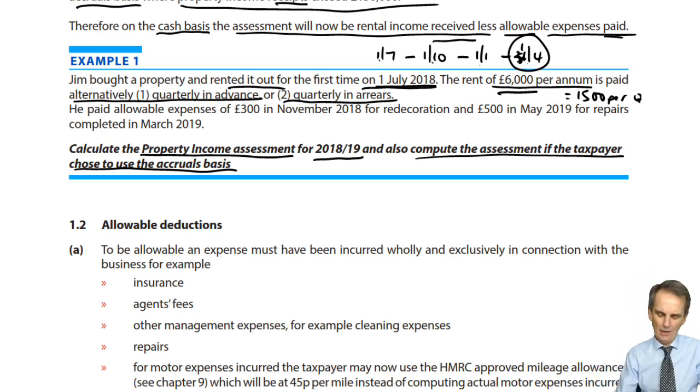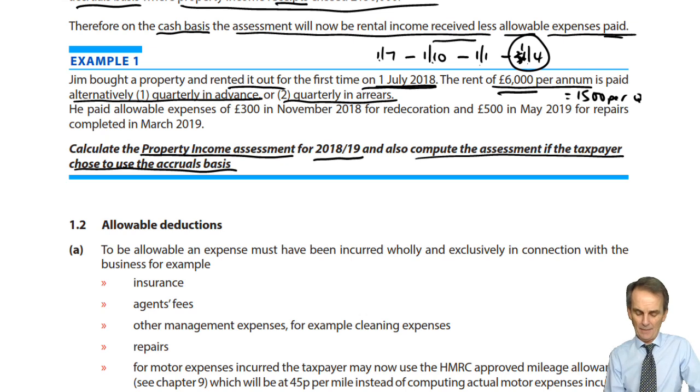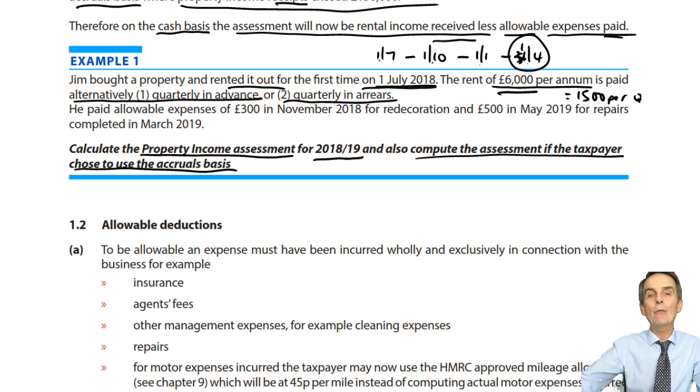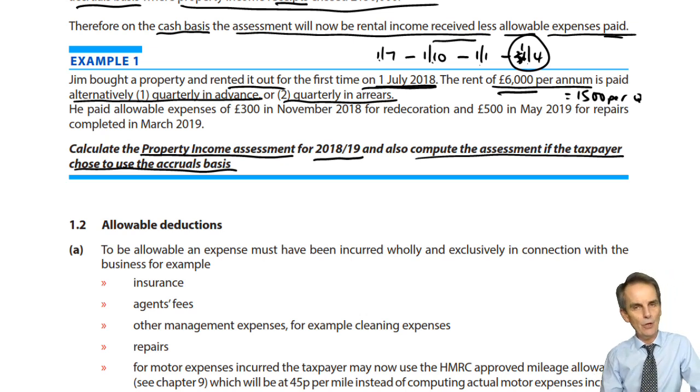And they might put a little line in the question saying that the amount due to be received on the 1st of April was not actually received until the 10th of April, the 15th, the 8th, the 20th, whatever it might be. But a date after the 5th of April 19, i.e. it doesn't fall in the 1819 tax year, that's now gone into and been received in the 1920 tax year. So it is when it is received that would count here.